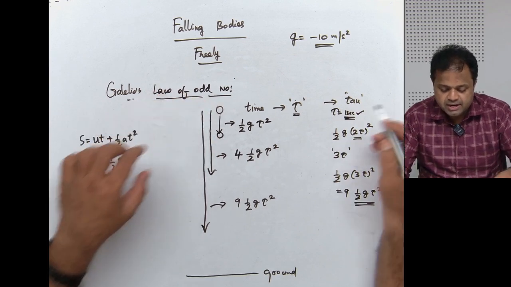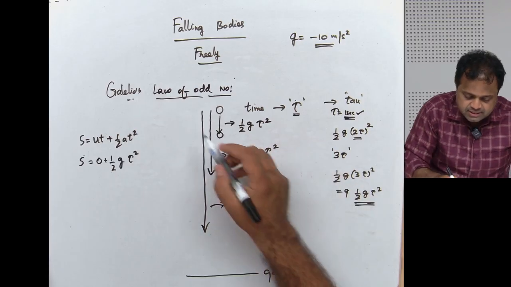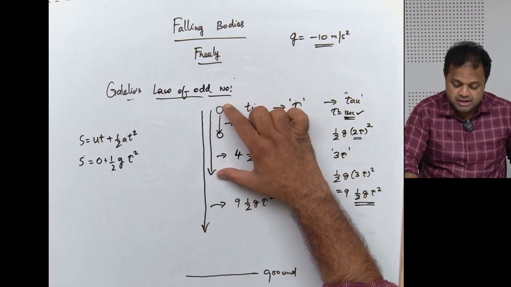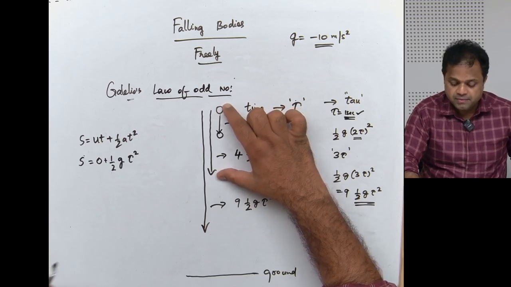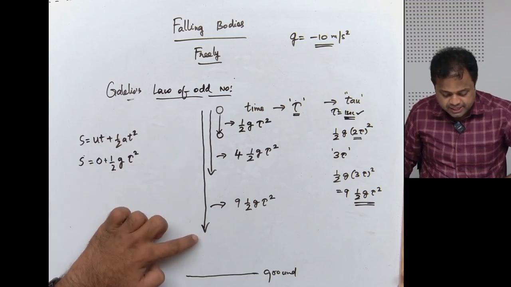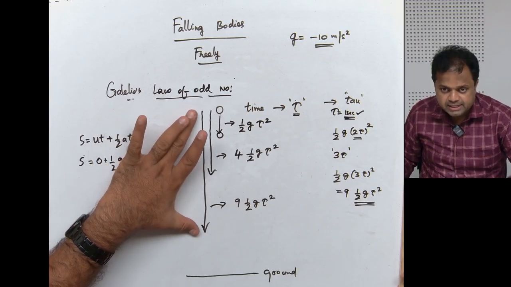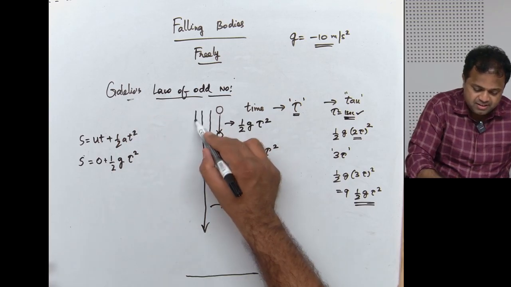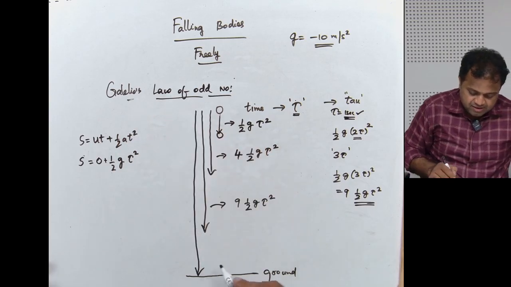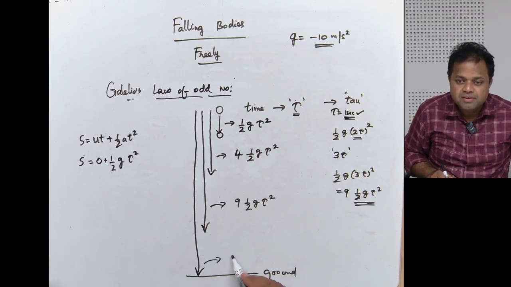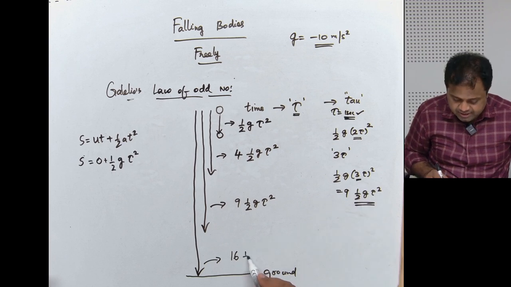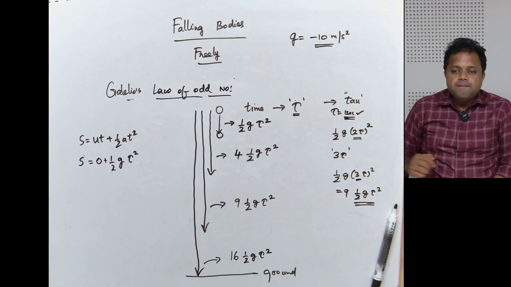Yes, in the first second, if it had traveled a distance x, then in the second, from here to here, it would have traveled a distance of 4x. Then at the end of 3 seconds, it would have traveled a distance of 9x. Are you understanding? So what will be the next number? 4 times tau square, 16 half g tau square. Do you all agree with me? Correct?